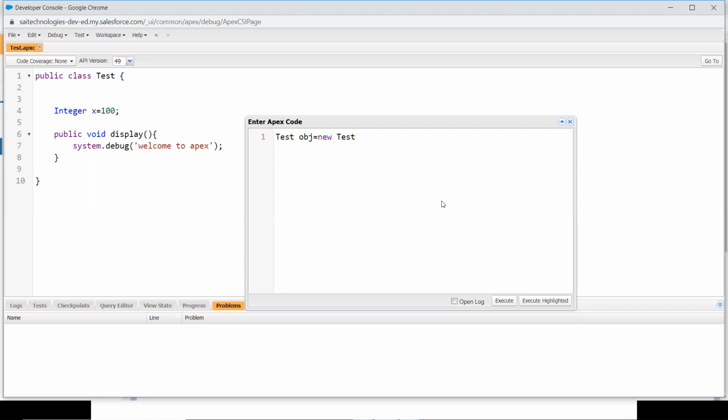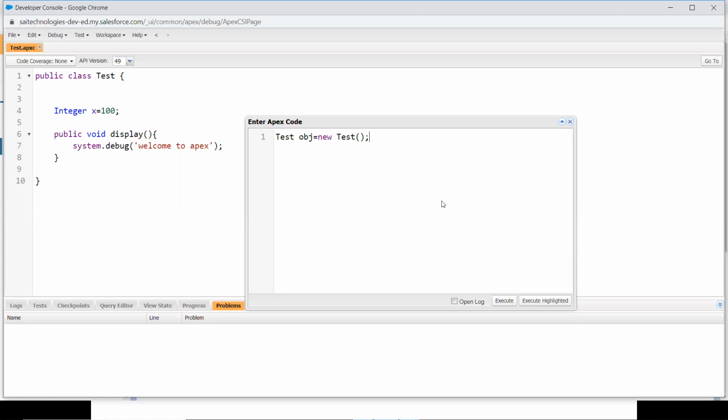What does new do? In any programming language, when you write your code, initially the code will be copied into your random access memory, and it will execute from there only. So you need to allocate memory in the RAM for your program. That's what new does. When you specify new, it will create memory for your object in the random access memory, in your runtime memory. It's temporary only.